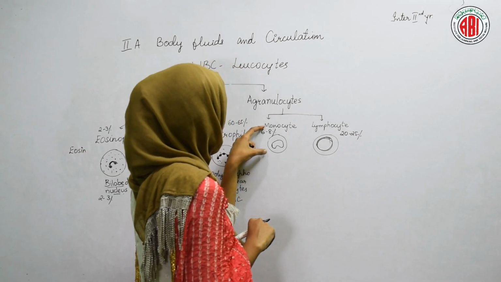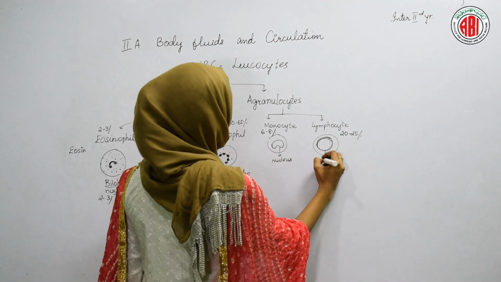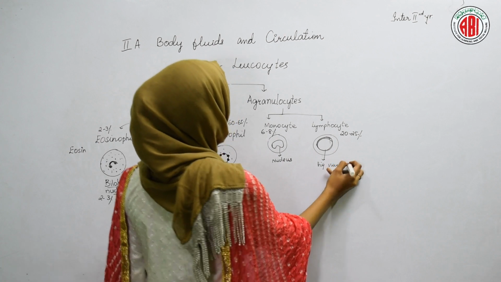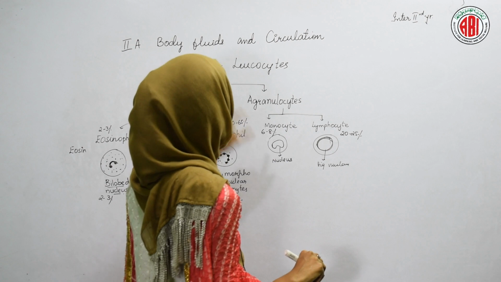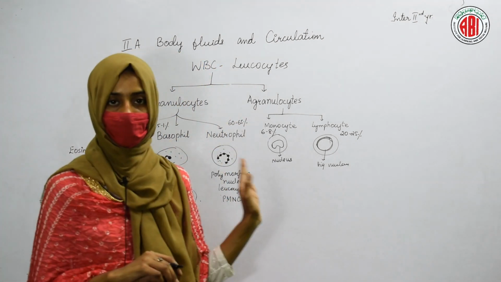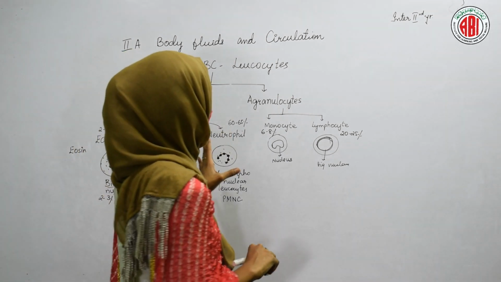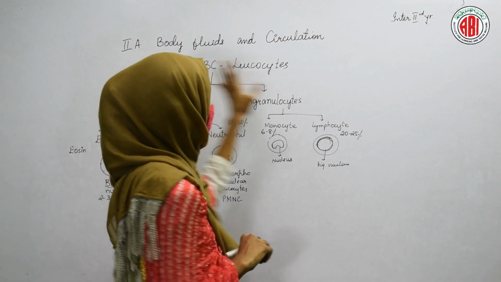So monocytes show a kidney-shaped nucleus, and lymphocytes show a big nucleus. So a big nucleus is present in the lymphocytes, whereas a kidney-shaped nucleus is present in our monocyte. This is about the structure of granulocytes as well as agranulocytes, which together form white blood cells.